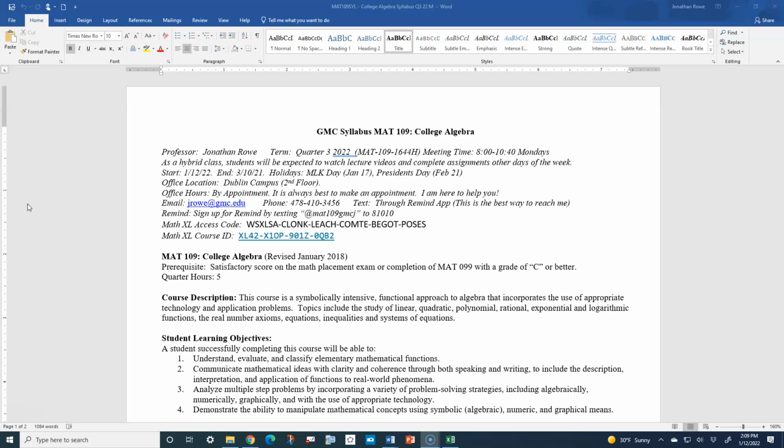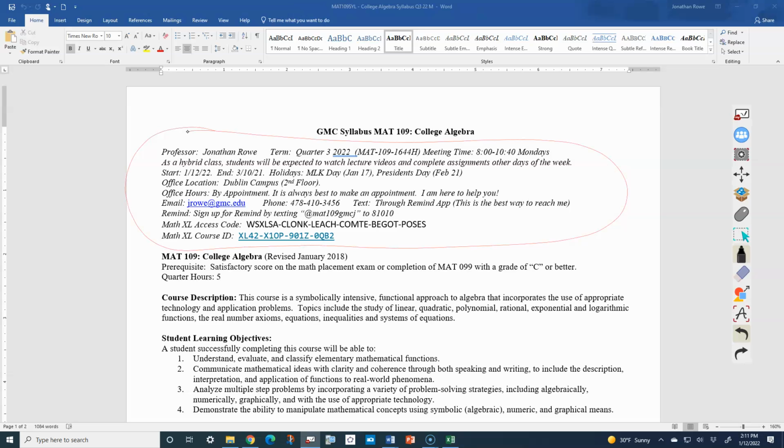Some of the things on the syllabus. You can see right here that there is my contact information and just general things about me and the class and the schedule. This will be different for different syllabi.